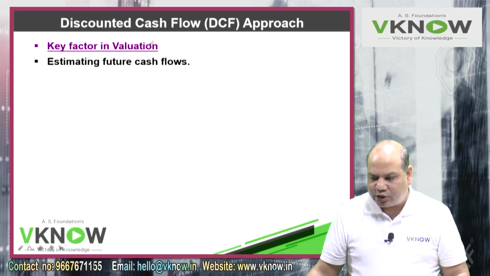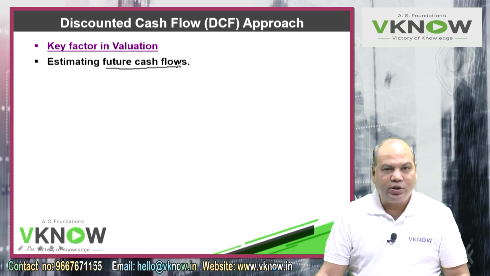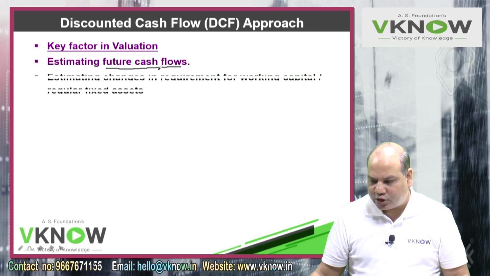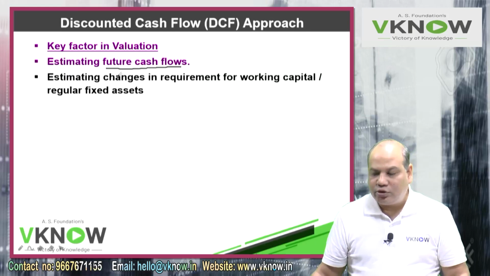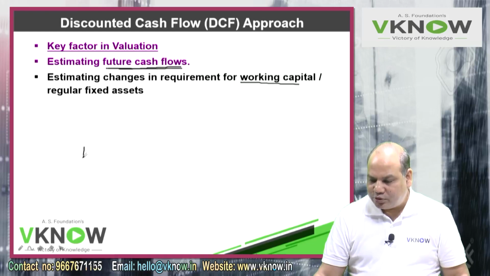So the discounted cash flow technique involves estimating future cash flow. The previous three problems were based on estimating profit. This is based on estimating future cash flow. In addition to that, a business will require additional working capital. If you start a business, you may need 1 lakh working capital, day-to-day capital. But after 5 years, you can't survive with 1 lakh.